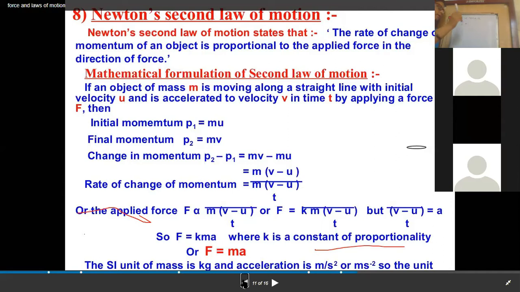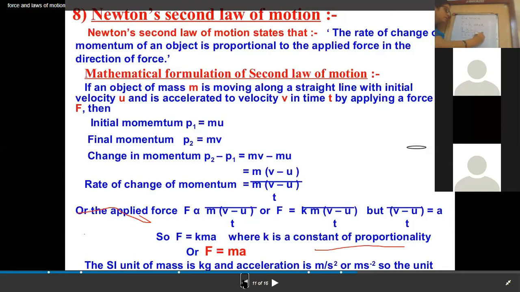So to change the sign of proportionality, we always have to introduce a constant. Let the constant be K. Then F equals K into m into a. If K equals 1, then F is equal to m into a.